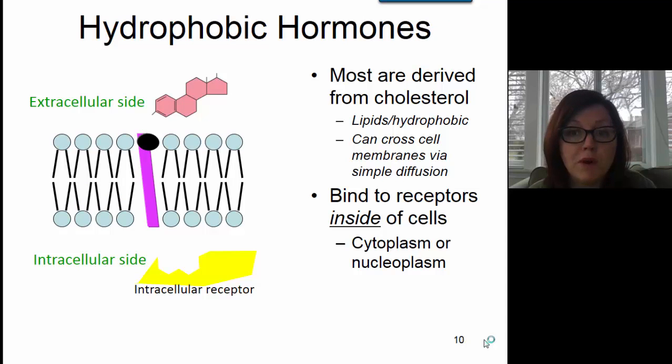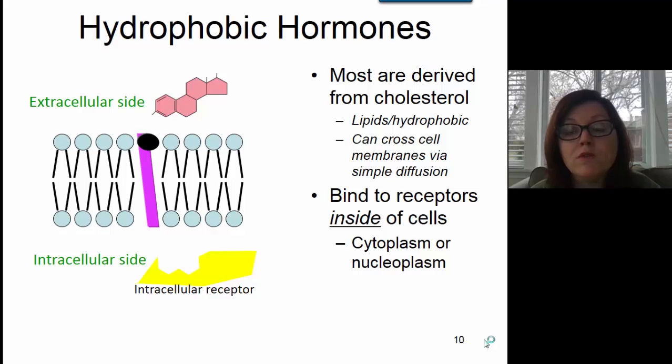So we'll first look at the hydrophobic hormones. Most hydrophobic hormones, as I said, are derived from cholesterol, and cholesterol is a lipid, therefore it's hydrophobic. And don't forget that hydrophobic substances can cross cell membranes via simple diffusion.